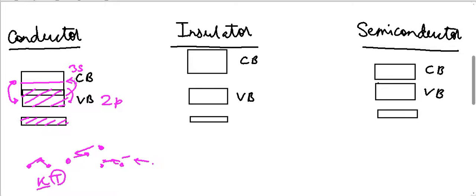So there is constant motion. Electrons can easily go into the conduction band, and because they can, they can easily conduct electricity.